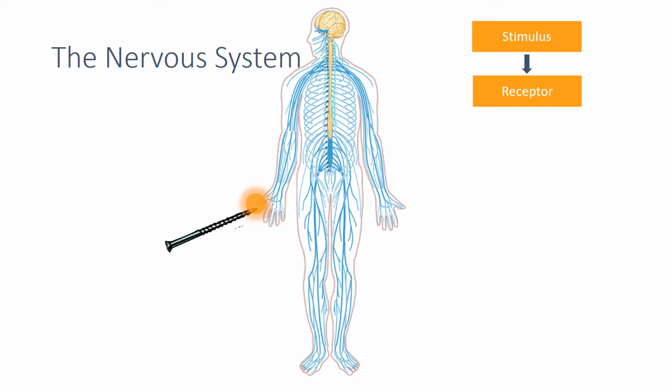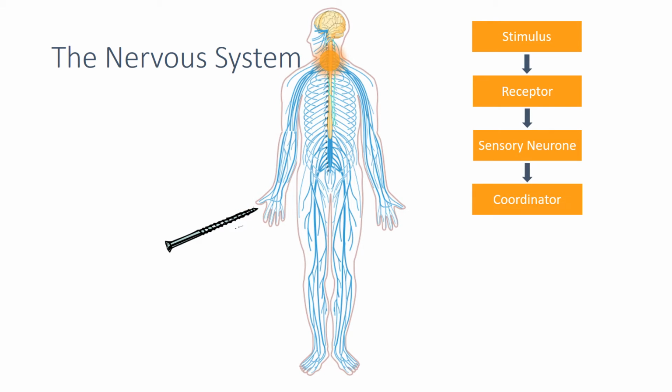This causes you to feel pain, and this is a stimulus, a change in the environment. This is detected by pain receptors in your skin. These receptors will send the information as an electrical impulse along sensory neurons to a coordinator. The coordinator is the part of the nervous system that coordinates the response and is either the brain or the spinal cord. We call the brain and the spinal cord the central nervous system.